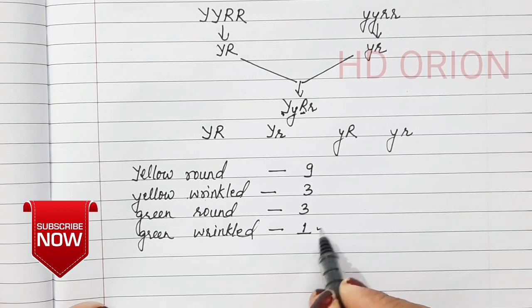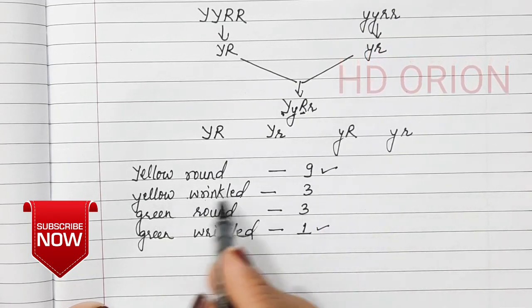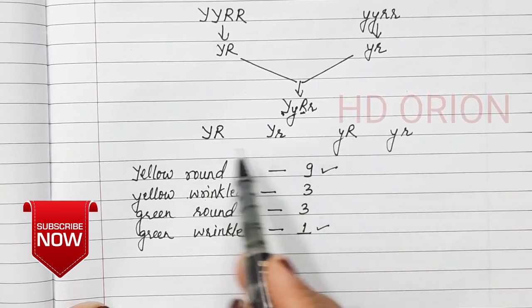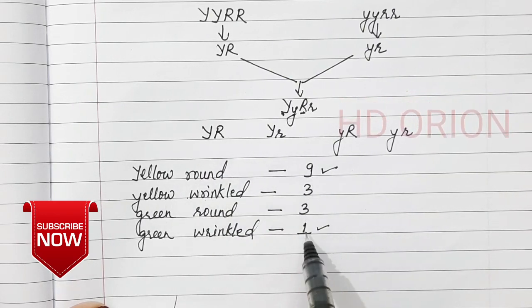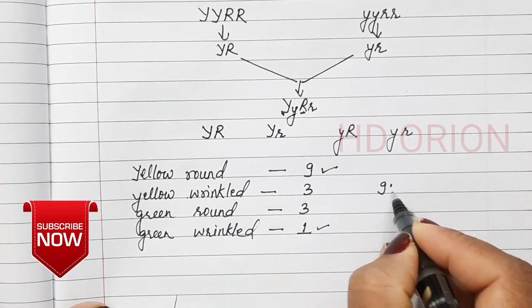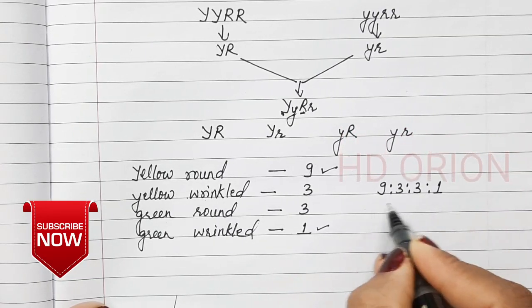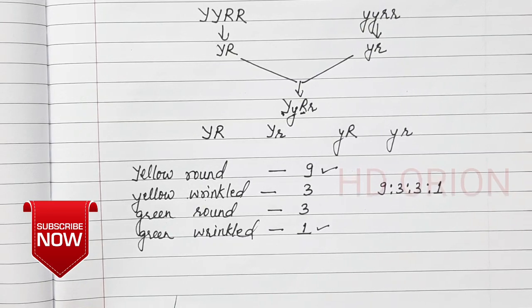I showed you the green wrinkled one, the yellow round one, and the yellow wrinkled and green round ones. When you form the combinations in the Punnett square, you will find this ratio. This is the phenotypic ratio, 9:3:3:1. This is the ratio for the dihybrid cross.